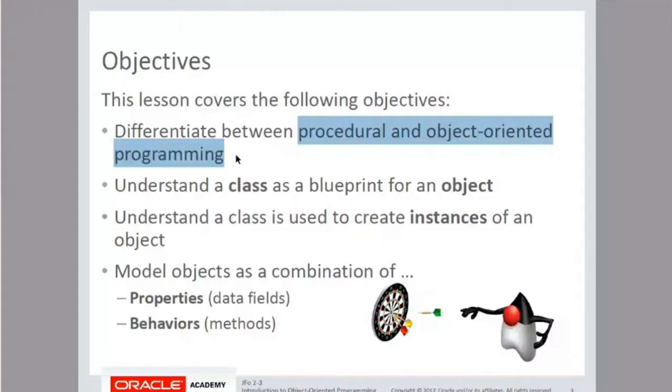Why is it known as procedural? Because in that #include <stdio.h> you are writing a void main. So every program will contain one main function. The main function is nothing but the procedure. Clear? So when you run the C file, the main method is going to be executed. That means the main method is going to be called by the compiler. So it will compile the lines and produce the output. So this is known as procedural programming.